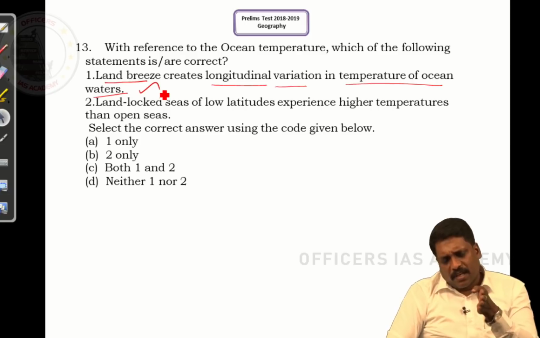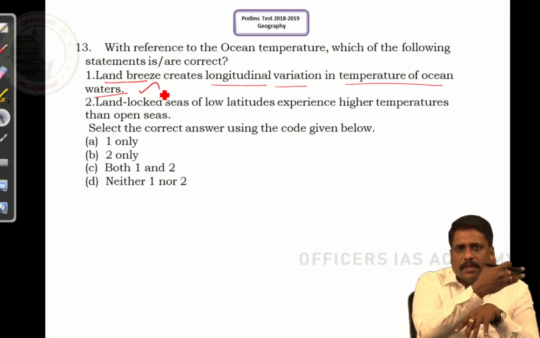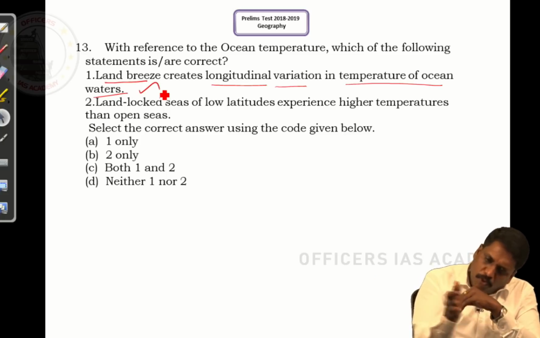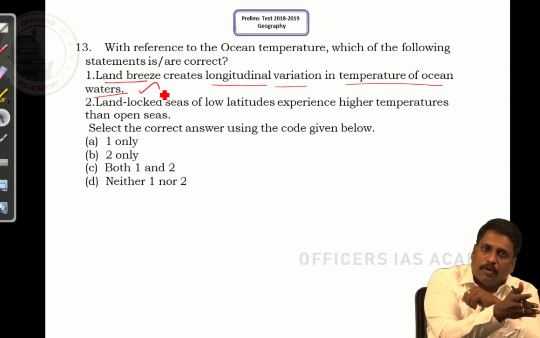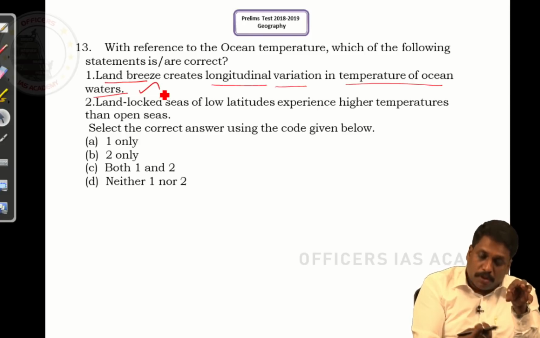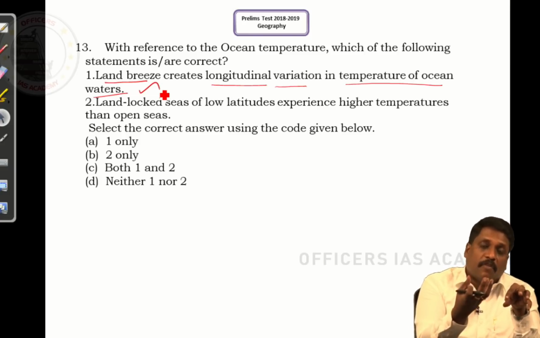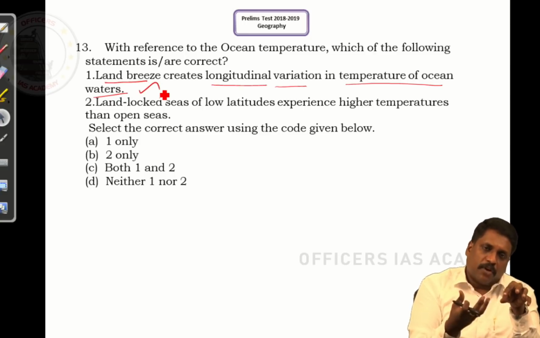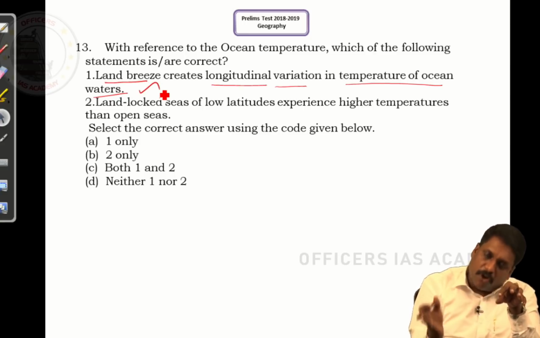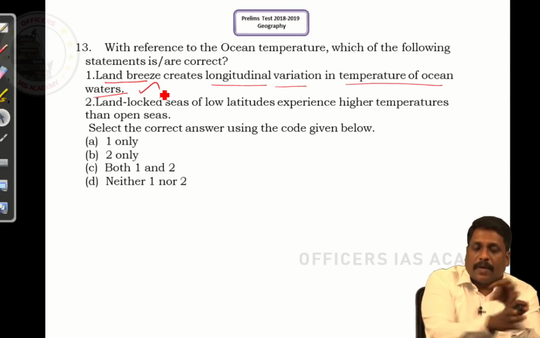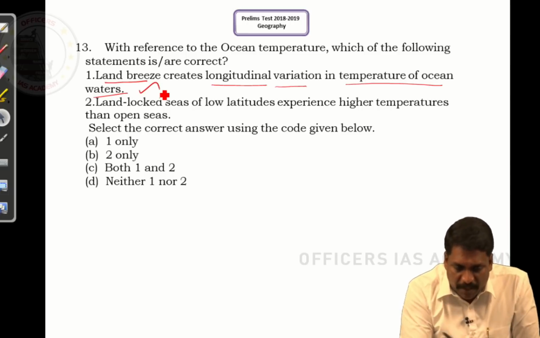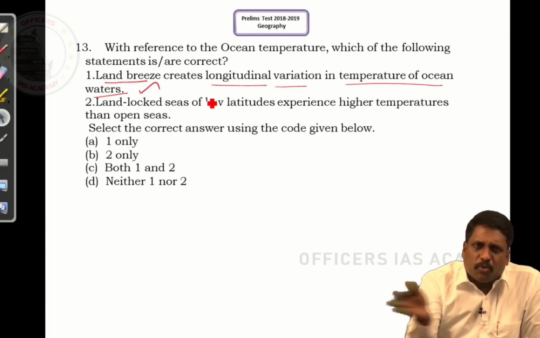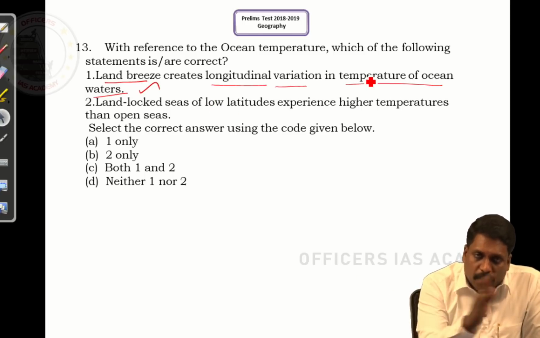So what I understand is, whenever a wind flows from the land, this wind will remove the warm waters from the surface water. If the warm waters are removed, what was lying below this warm water comes to the surface in the form of upwelling. So when I talk about upwelling, because of the removal of warm waters, I have cold water now coming to the surface. If that is the case, very well, this land breeze, what is this land breeze? Offshore winds can create longitudinal variation.